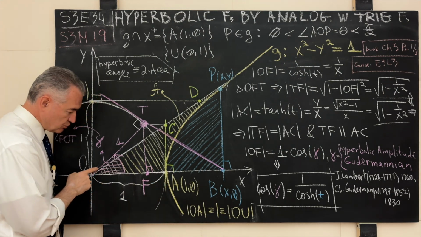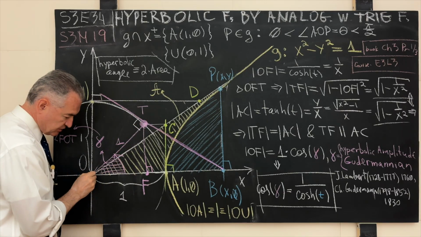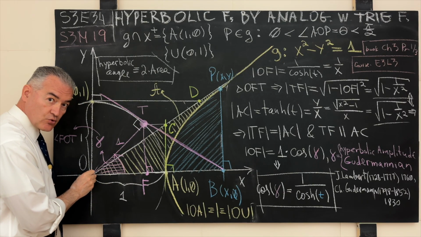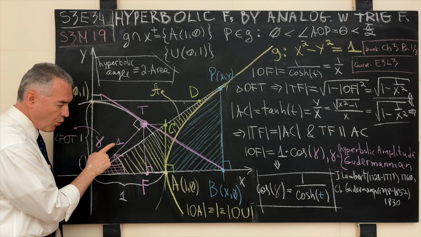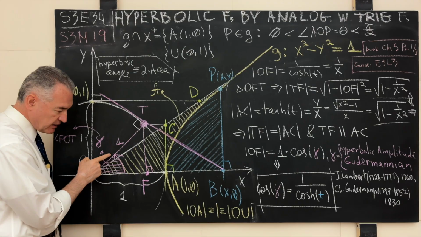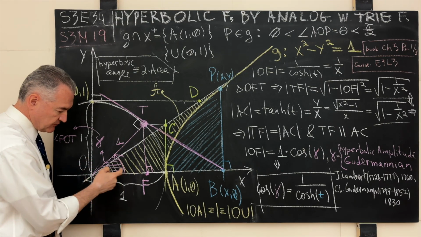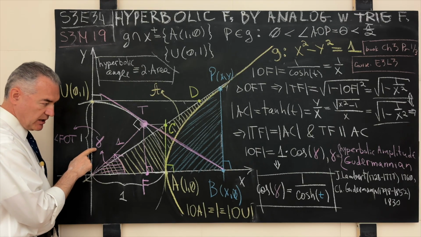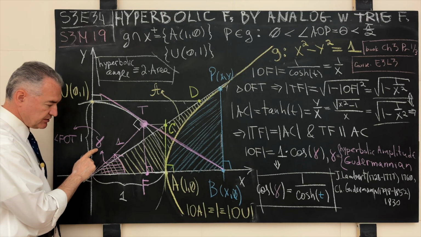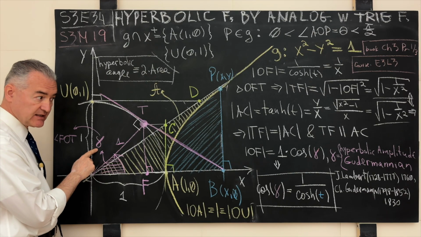Now we go back to our point T, and once we connect it with the origin of the coordinate system, what do we get? We get the radius of length 1. But now we also lock in the angle. You see the angle FOT, I marked it gamma, and in the theory of hyperbolic functions, this angle carries its own dedicated name.